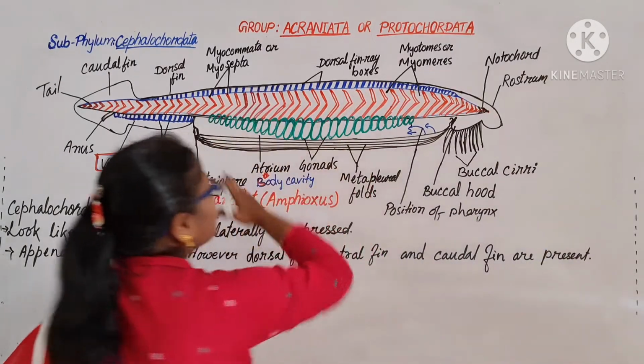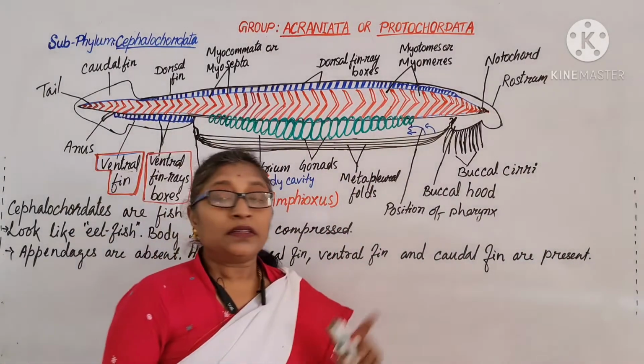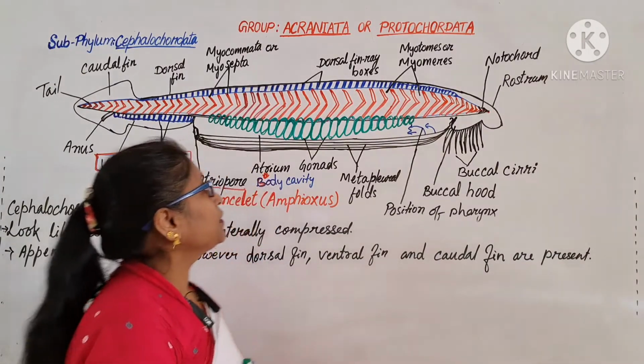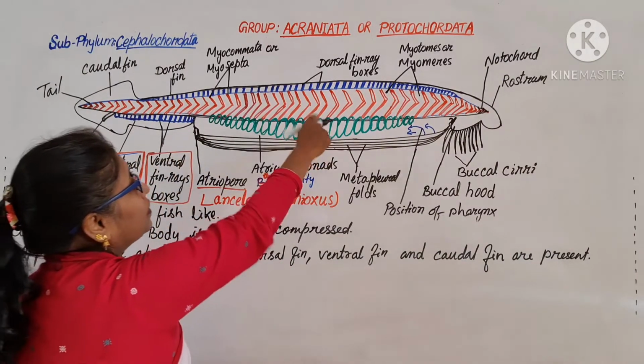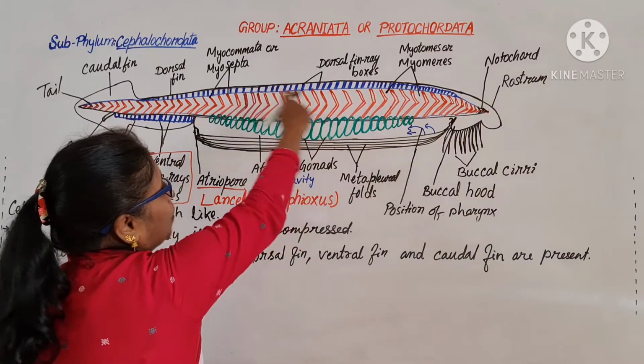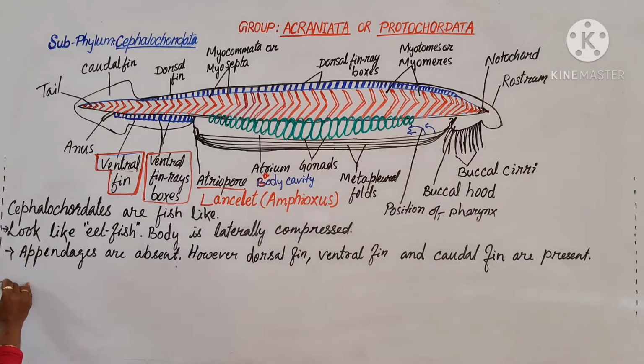See, the body is segmented. This body is muscular, and the muscles are V-shaped muscle segments.